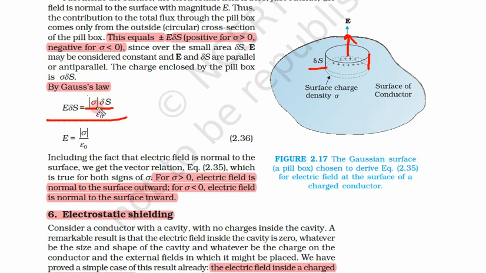The charge enclosed is sigma into delta S, divided by epsilon naught. So delta S cancels out, and E is equal to sigma upon epsilon naught.